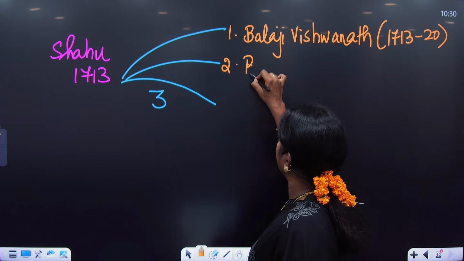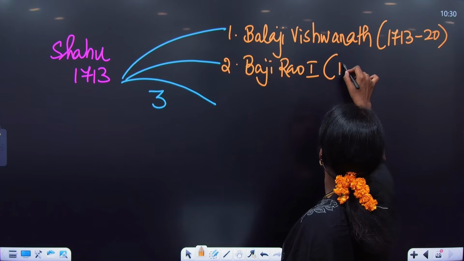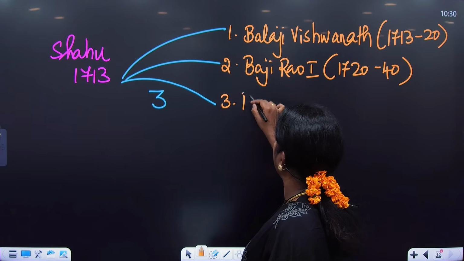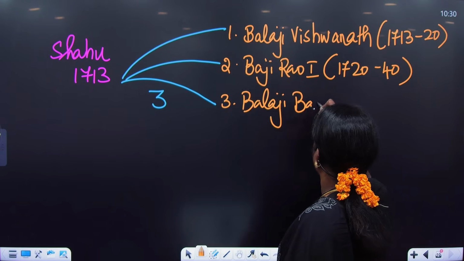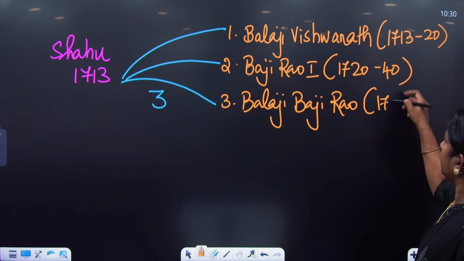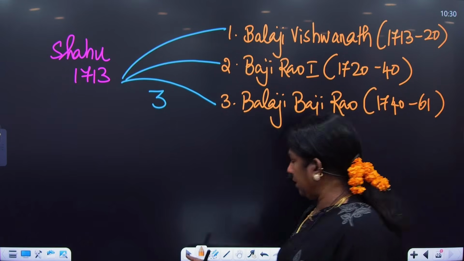The second Peshwa was Baji Rao I. His rule was from 1720 to 1740. And the third Peshwa was Balaji Baji Rao. So you need to understand how did the Peshwas actually rule. So 1740 to 1761. Shahu had 3 Peshwa.